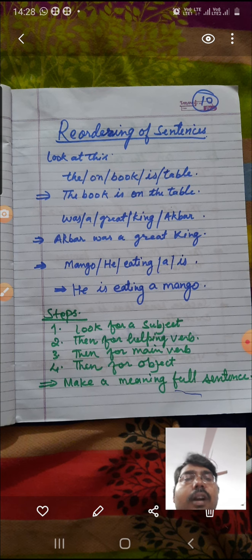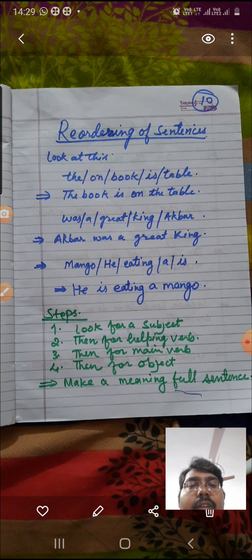You can reorder these words to make a meaningful sentence. So the book is on the table. Now it is producing a good sense. So you can put the words in order and easily find out. This is very easy. Like, "was a great king Akbar." It is not sounding good. You can write: Akbar was a great king.